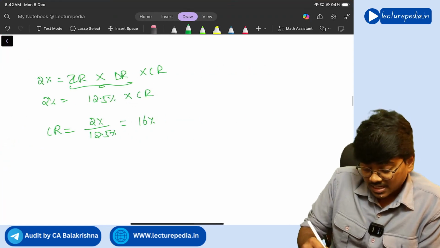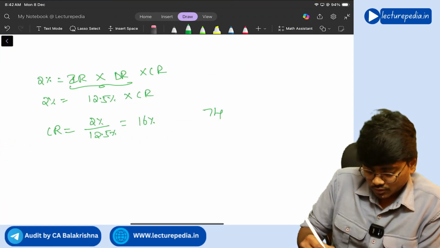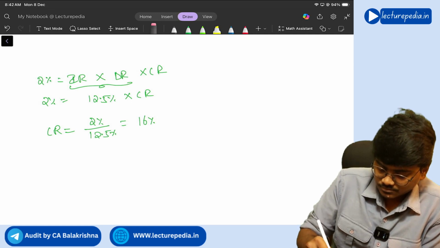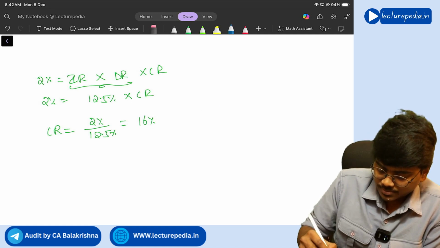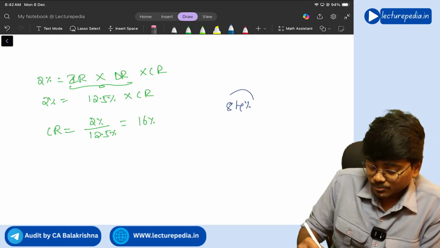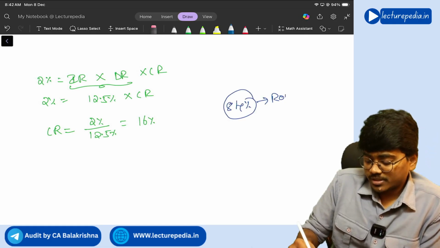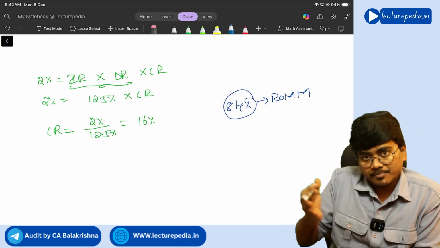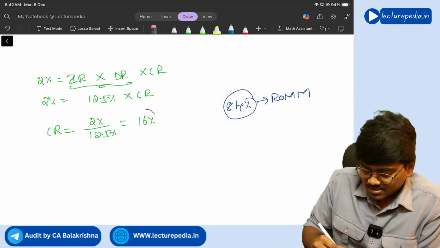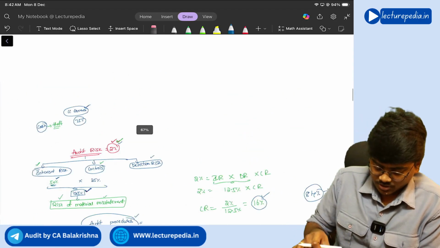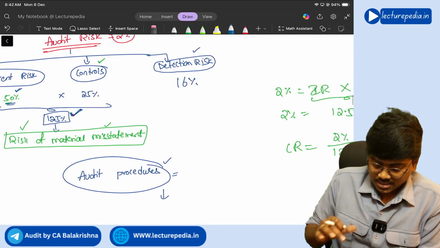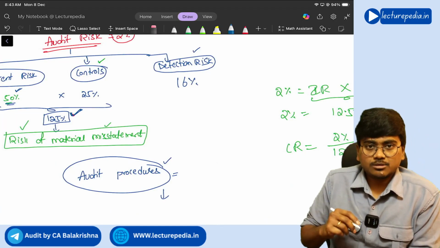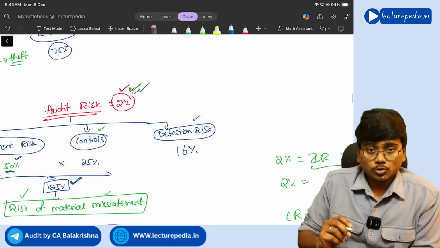That means 84% of the misstatements should be identified. Okay, 84% of risk of material misstatements should be identified. Balance 16% detection risk. Okay, if the detection risk is 16%, then 12.5% multiplied by 16% will become 2%.